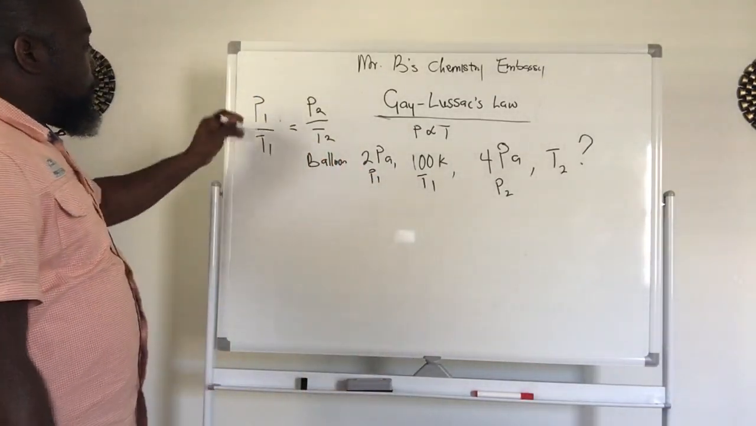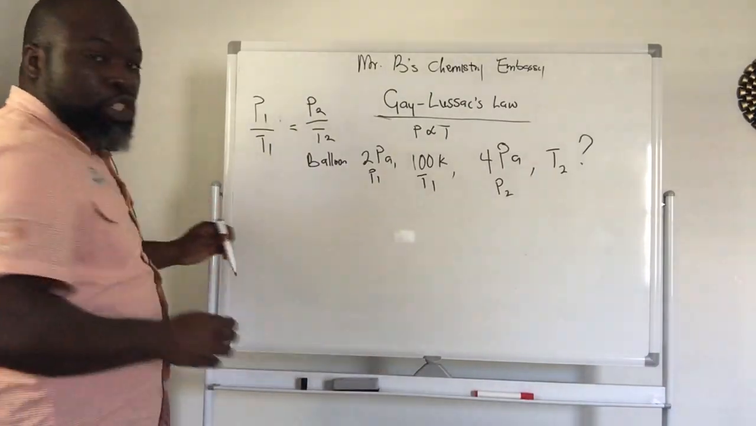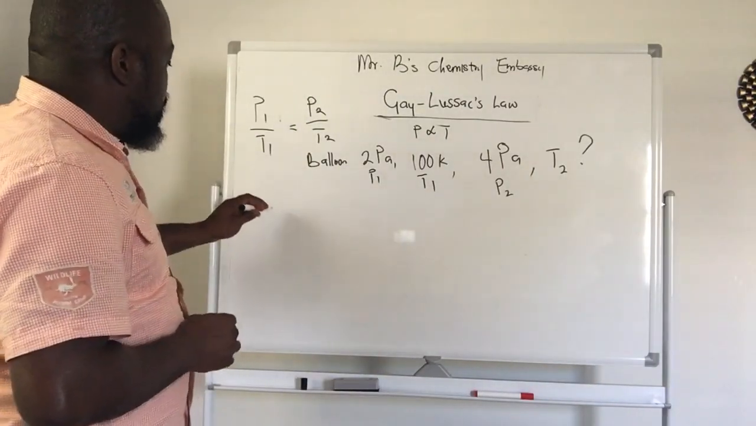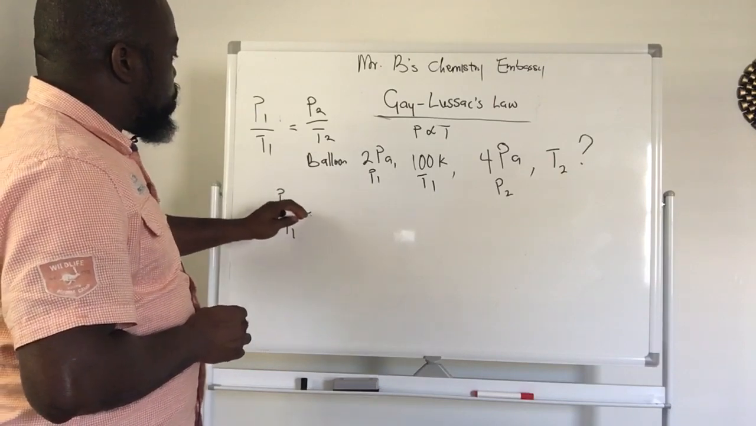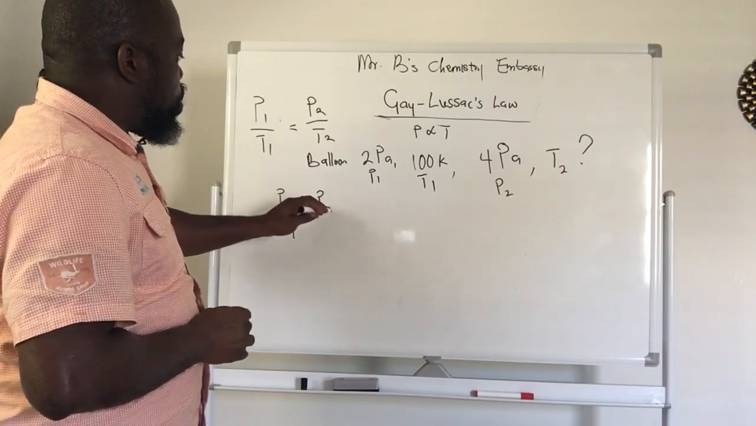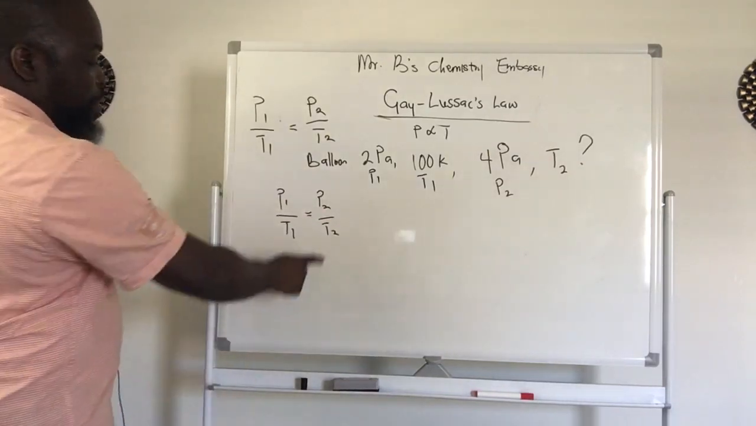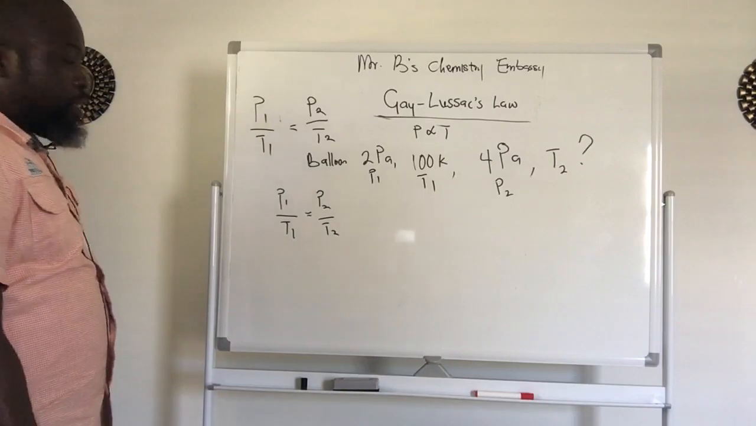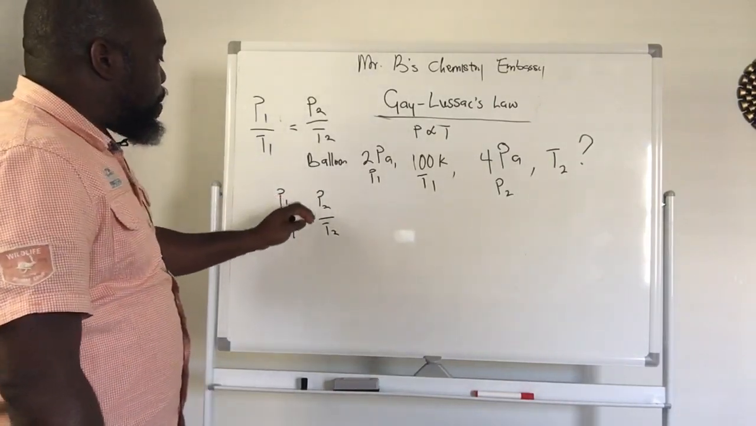So using this formula, I'll show you guys how easy it is to manipulate this. So we say P1 divided by T1 is equal to P2 over T2. So we are asked to find T2. So how do you do this? This is an easy method. All you need to do is cross multiply.